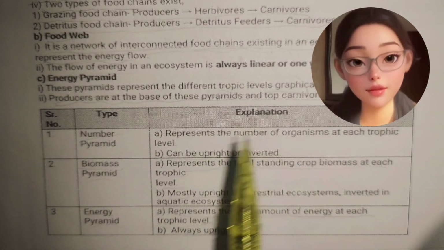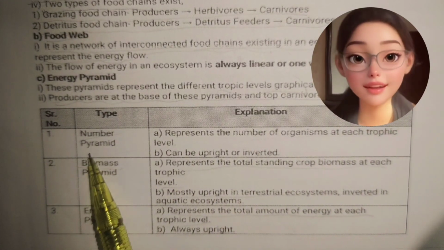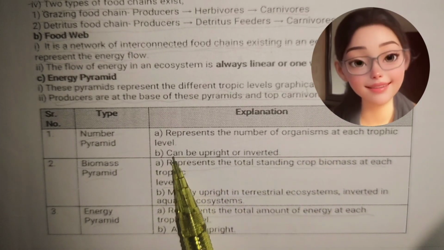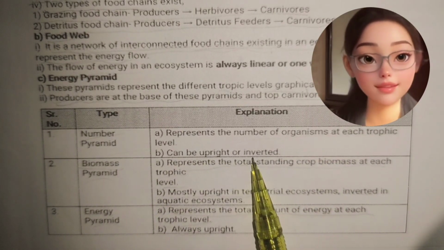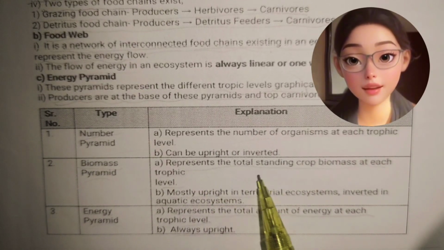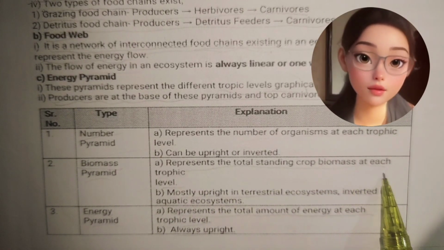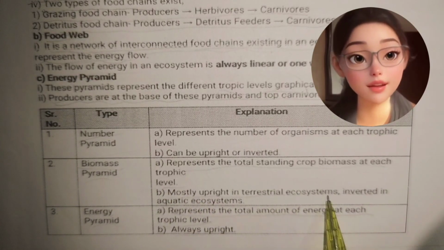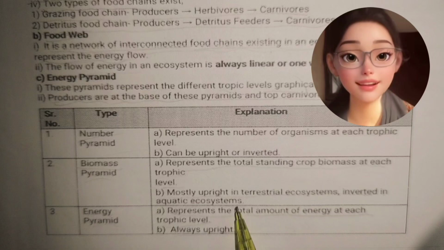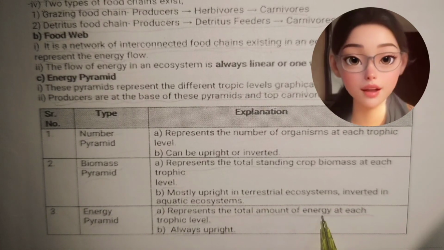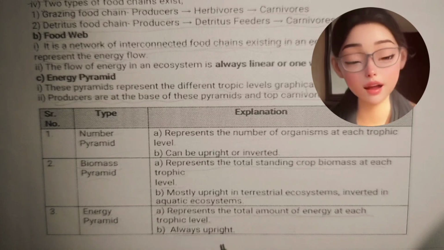Types of pyramids. Number 1, number pyramid: represents the number of organisms at each trophic level, and can be upright or inverted. Biomass pyramid: represents the total standing crop biomass at each trophic level. Mostly upright in terrestrial ecosystems, inverted in aquatic ecosystems. Energy pyramid: represents the total amount of energy at each trophic level, always upright.